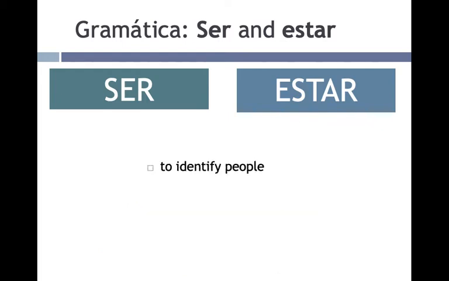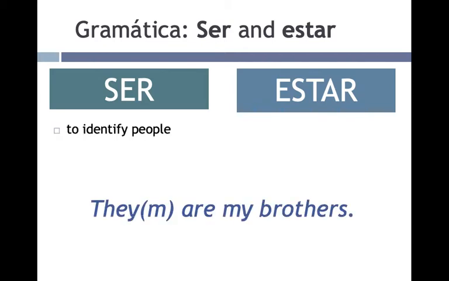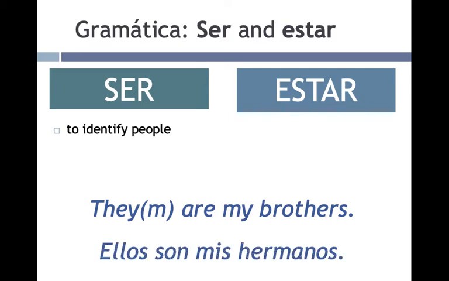Which do you use to identify people, ser o estar? Ser. ¿Cómo se dice they are my brothers? You are identifying them to others. Ellos son mis hermanos. Ser, used to identify people.